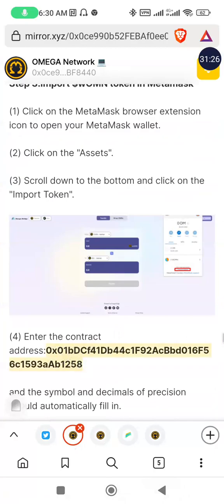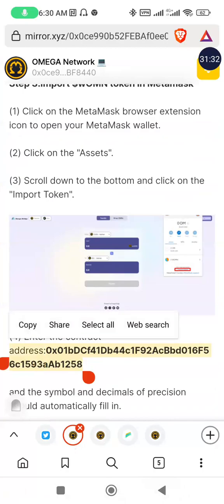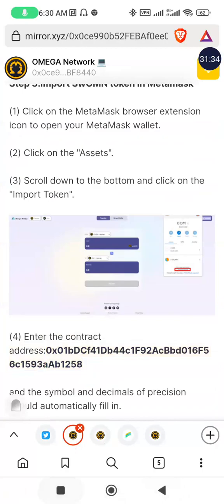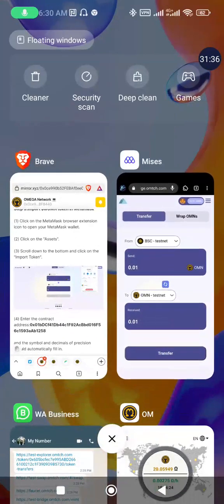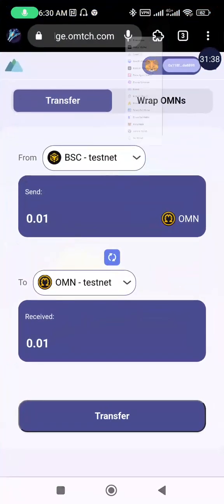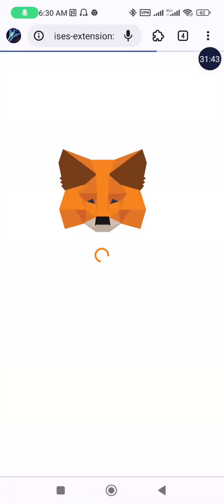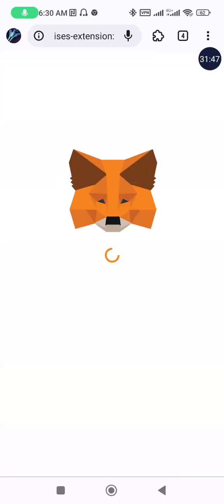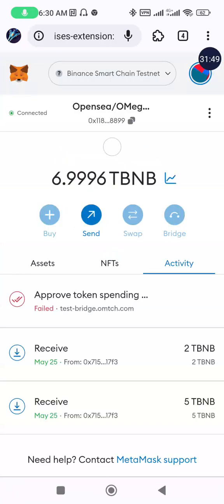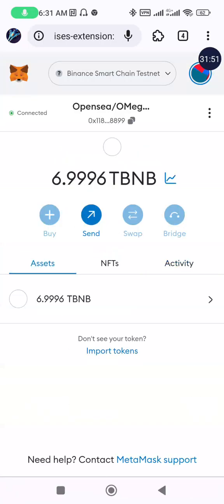So I'm going to copy it and add it to my Metamask. This is my Metamask. I'll add it as a token there, so that I will see if the balance is still the same amount I bridged. If the balance is still the same amount I bridged, then it means the transaction didn't go through.